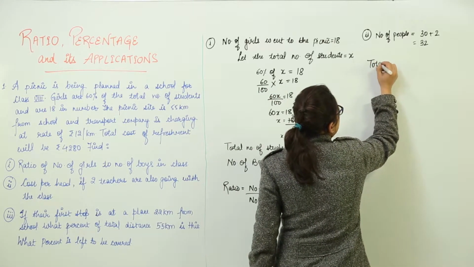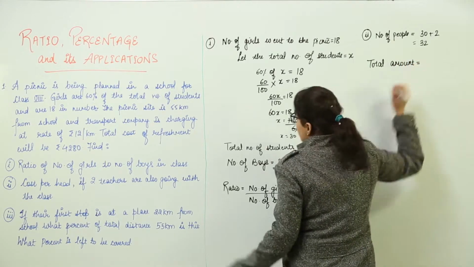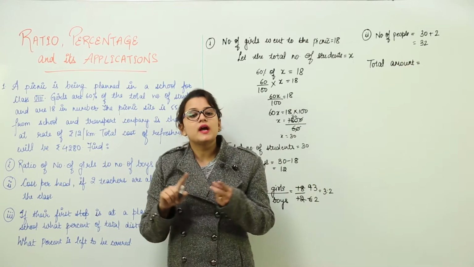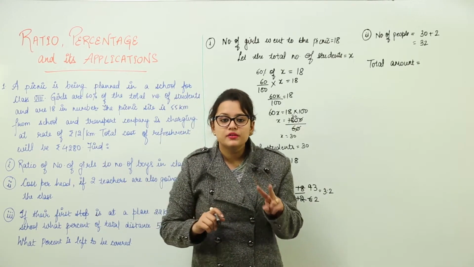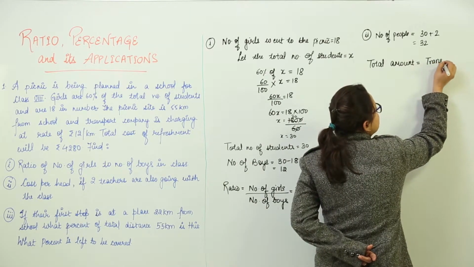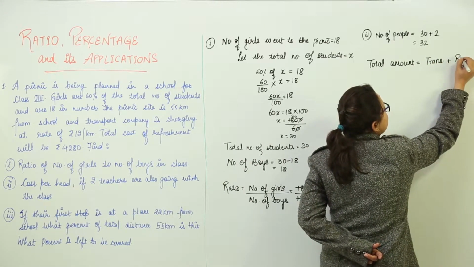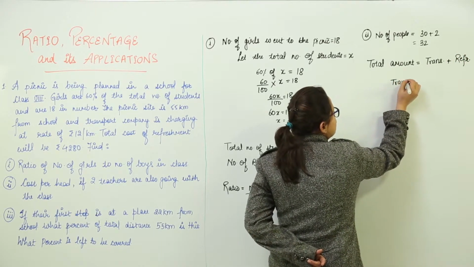Let us write that first. Now the total amount will be equal to, first of all, the transportation charges and the refreshment charges. These were the two charges required for the picnic, right? So we will write total amount will be equal to the transportation charges plus the refreshment charges. Now let us first calculate the transportation charges.